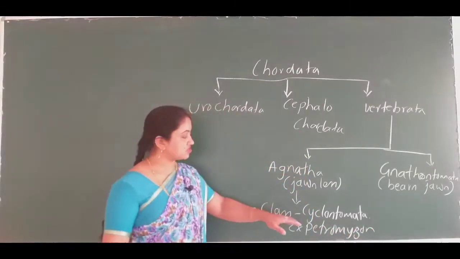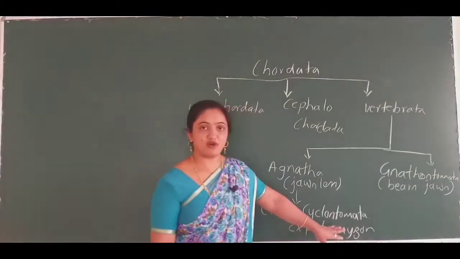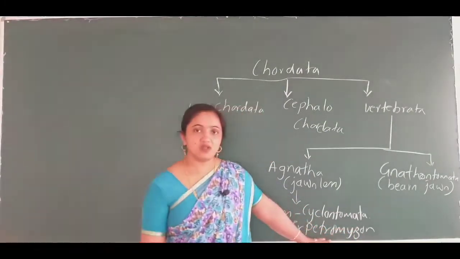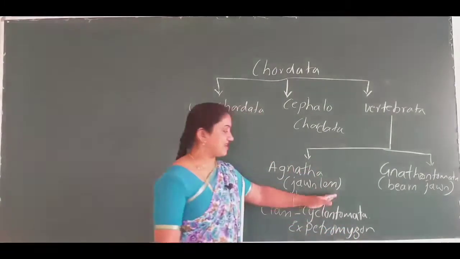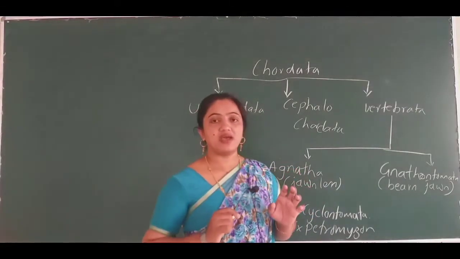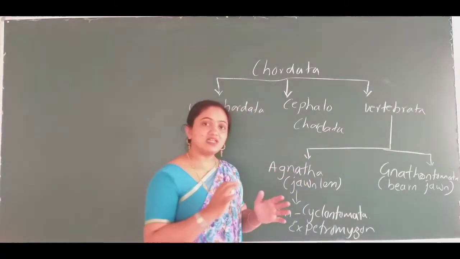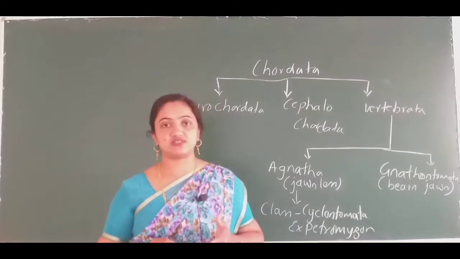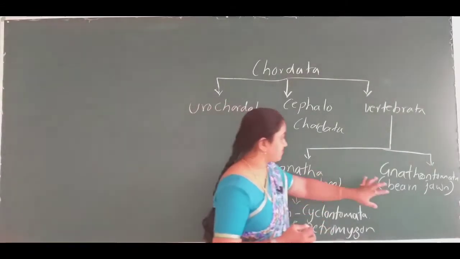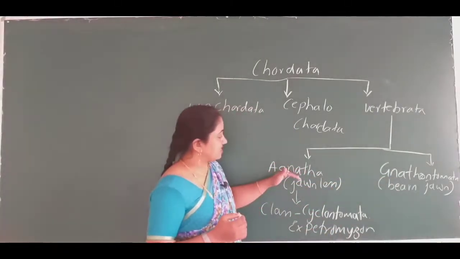Myxine. These are a few animals, and they are marine forms, alright. The Petromyzon is one animal which doesn't have any jaws. It has a circular mouth and is known as an ectoparasite. It lives on other fishes, okay, and sucks nourishment from that fish. So that is all about the Agnatha group.